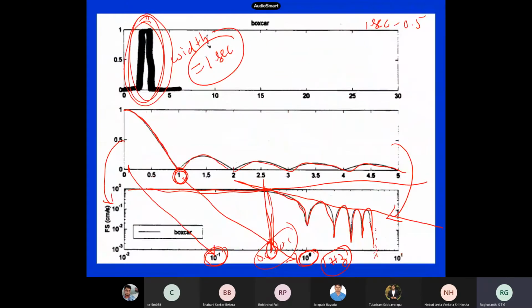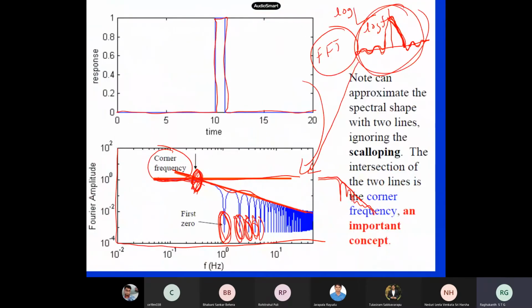The most important thing we have understood is that this simple rectangular function gives you a lot of insight. Last time, when we discussed the Fourier, I told you it is a building block. Apart from that, last class we discussed the corner frequency. What happens in the time domain if the width is more?